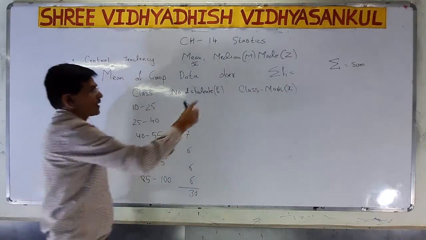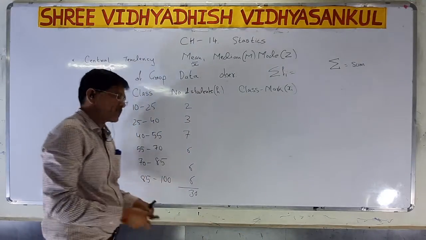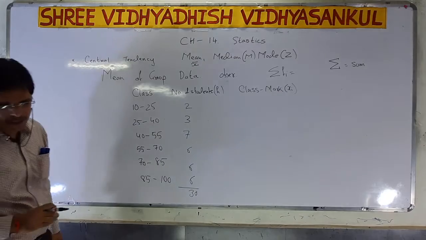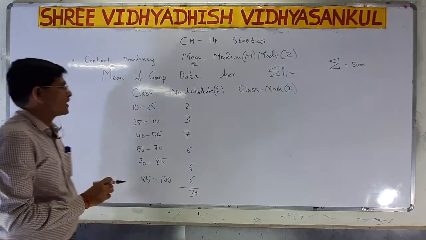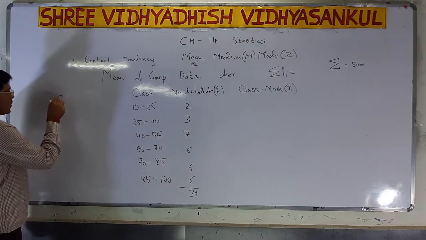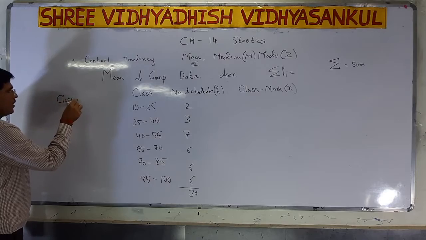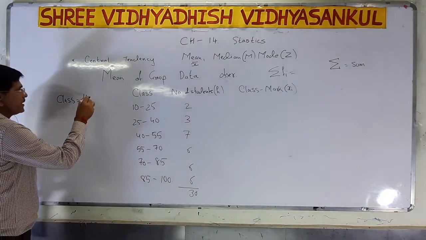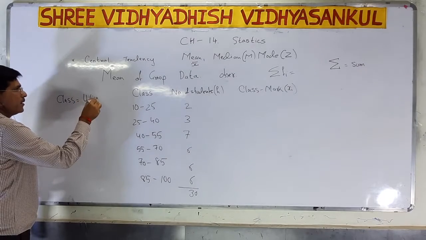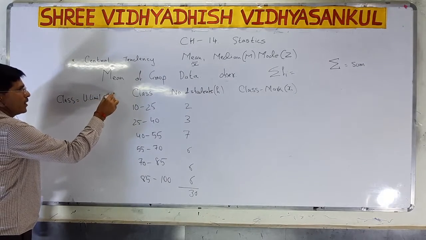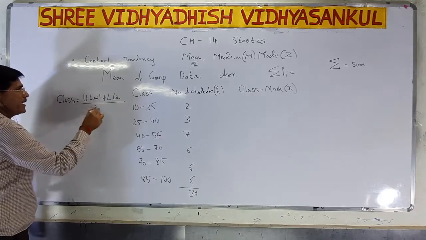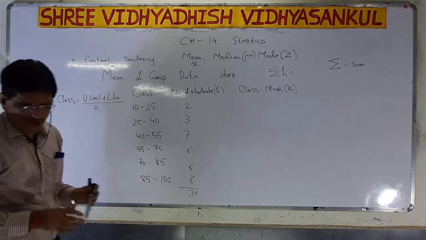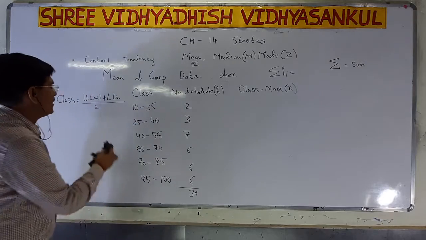How can we find the class mark xi? To find the class mark, we can say class mark is equal to upper class limit plus lower class limit divided by 2.